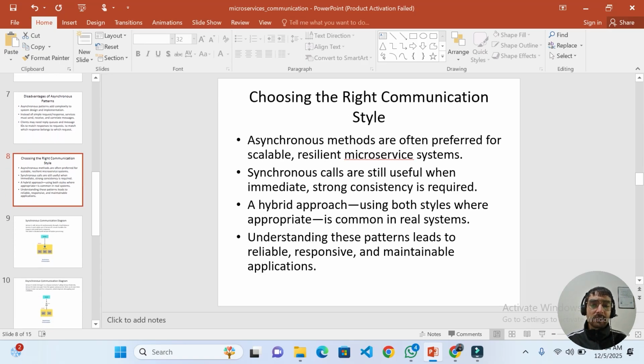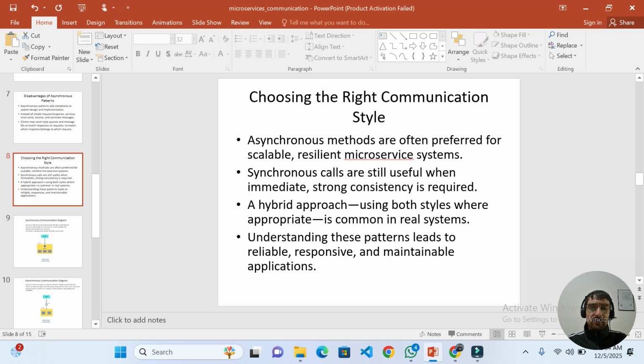Choosing the right communication style. Asynchronous methods are often preferred for scalable, resilient microservice systems. Synchronous calls are still useful when immediate, strong consistency is required. A hybrid approach using both styles where appropriate is common in real-time systems. Understanding these patterns leads to reliable, responsive, and maintainable applications.